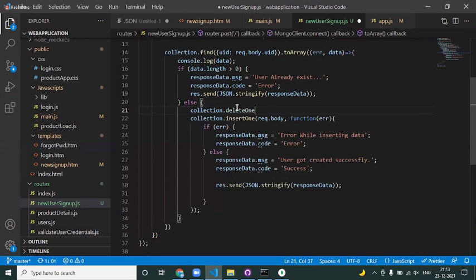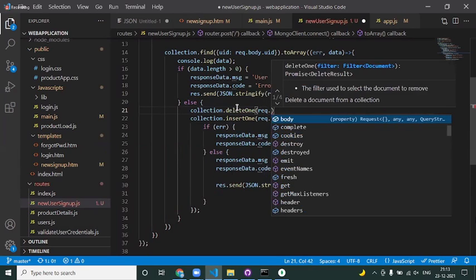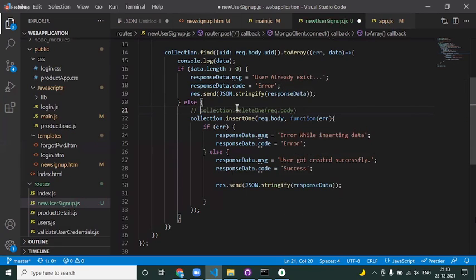You need to simply say deleteOne. What is the object? request dot body, whatever the user is going to pass. That's it. Can you guys try deleting and adding a validation on the email ID? I can do this, guys, but it is the same as insert, it is just to delete. So try that. If it is not coming, let me know. I will do that.